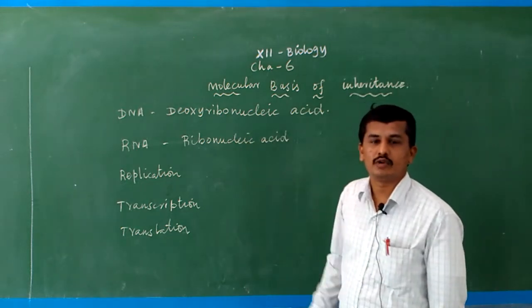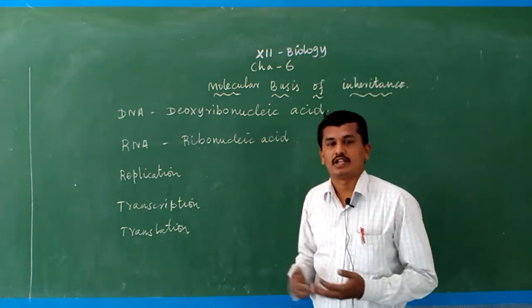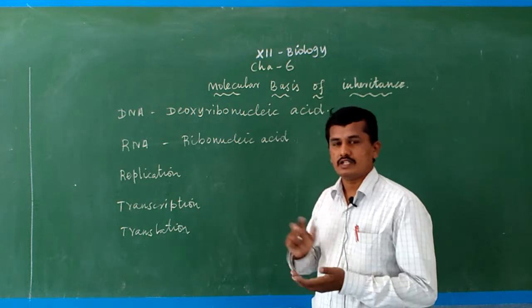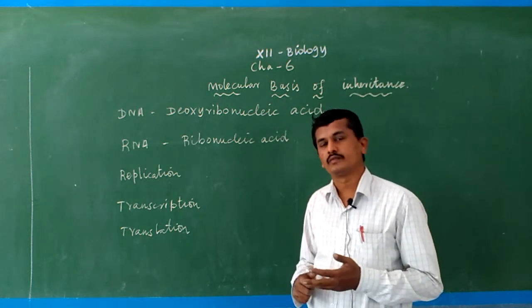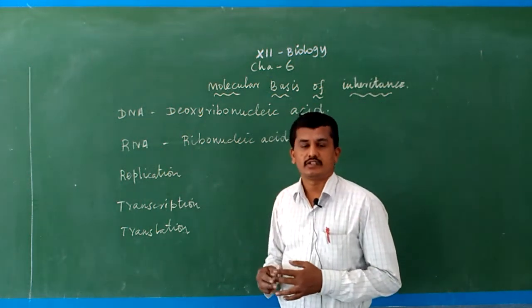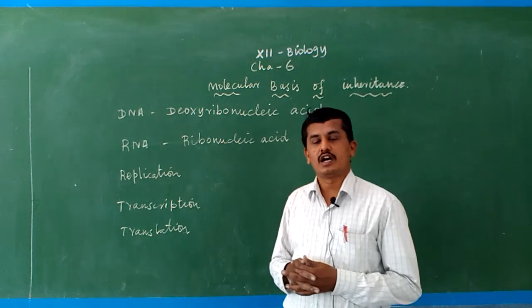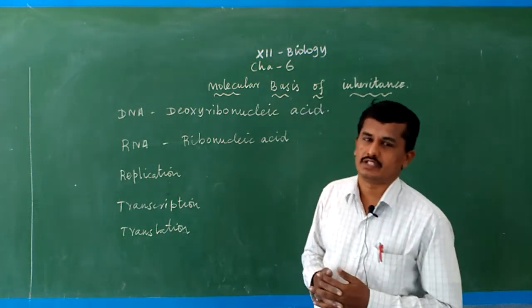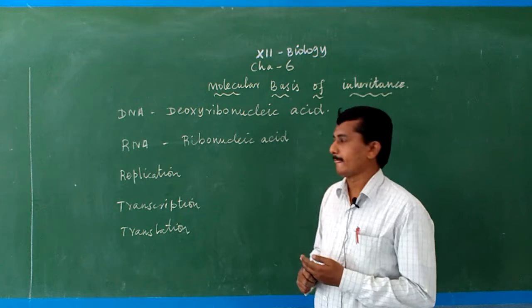RNA means ribonucleic acid, a type of acid present in the nucleus as well as in the cytoplasm. In some viruses, DNA also acts as the genetic material.